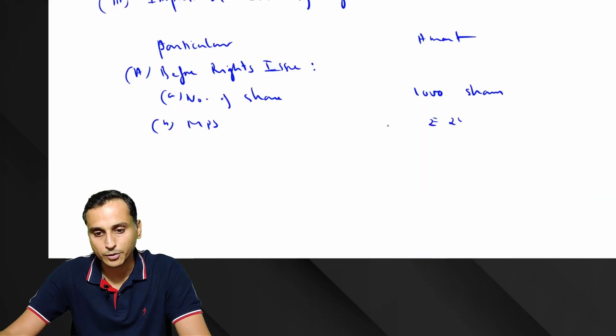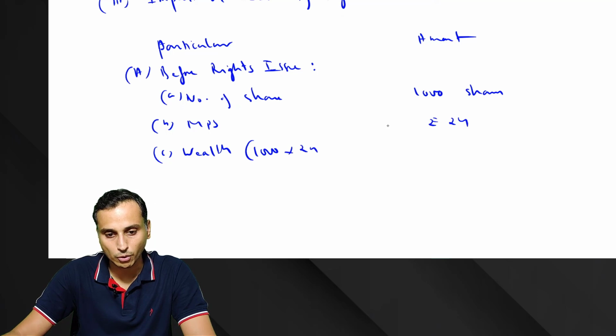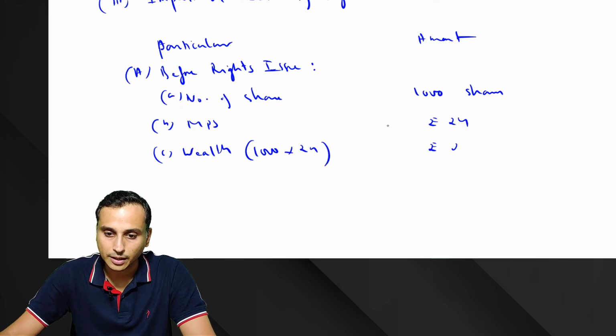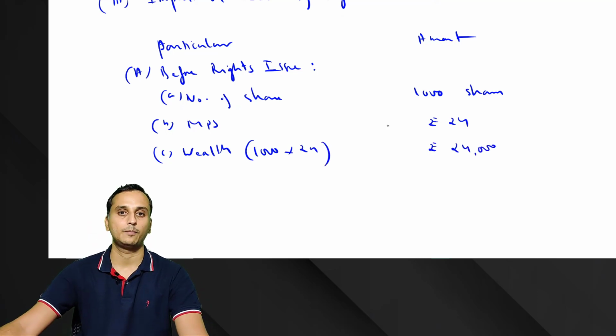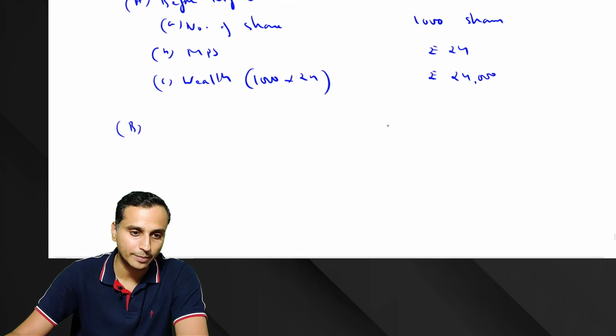MPS was rupees 24. So what was the wealth? 1000 into 24. So rupees 24,000 was the wealth before the rights issue.